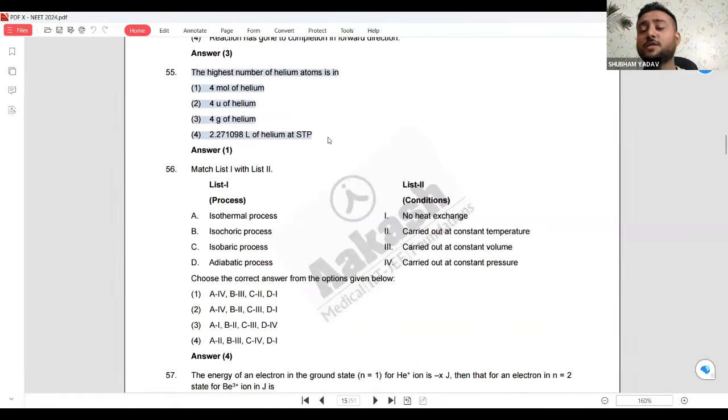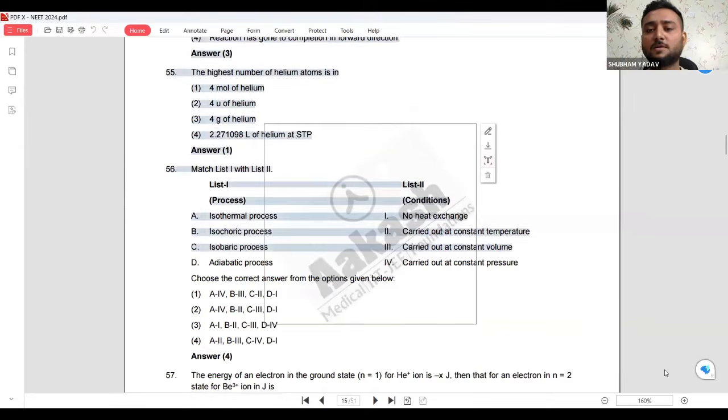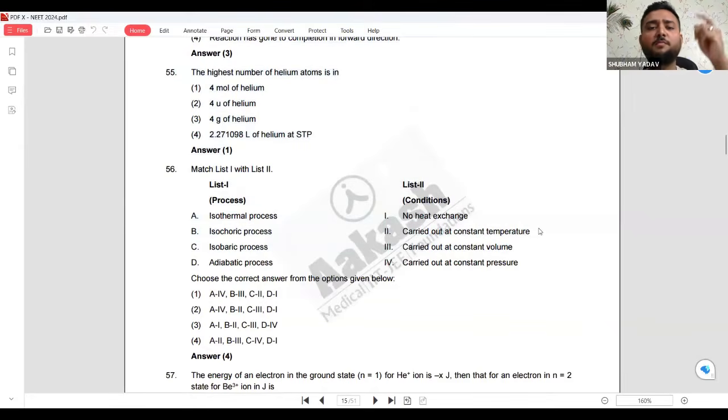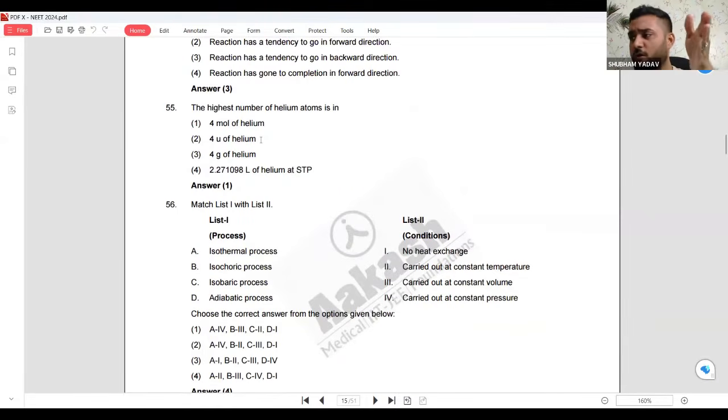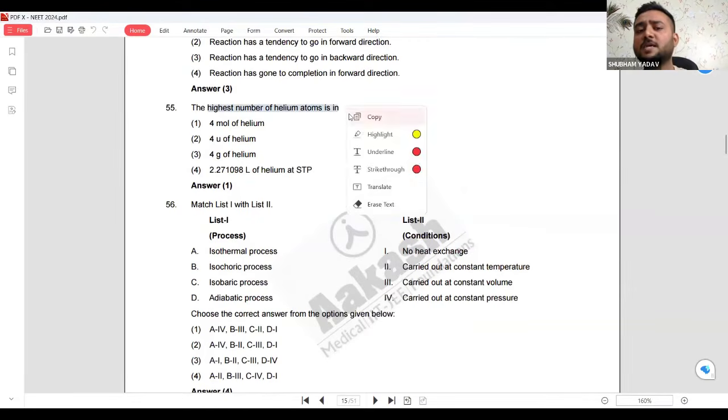See, this is a very beautiful question. I'm telling you what you have to study. This is a very beautiful question of mole concept. I hope you know what a mole is. Okay, I hope you know, right? Yeah, you know mole. 4 moles. See, it has asked which has the highest number of helium atoms.